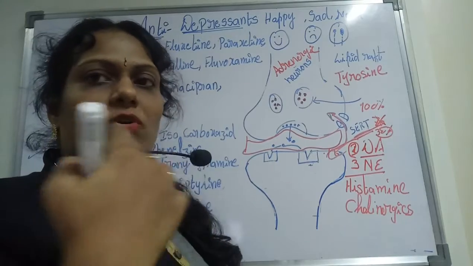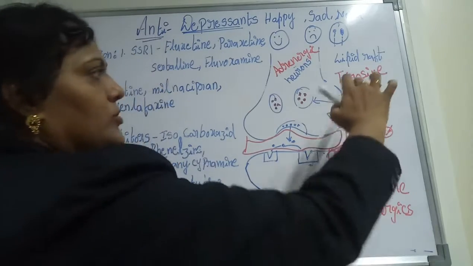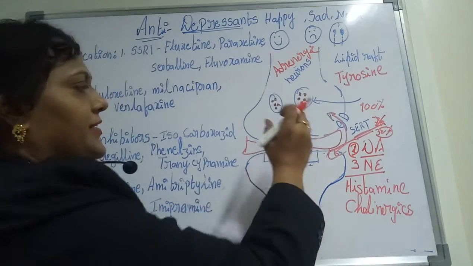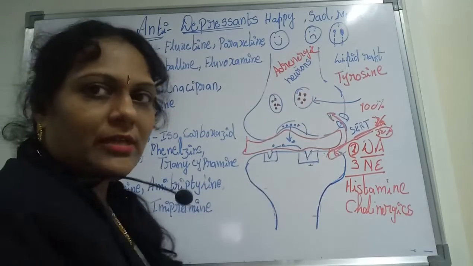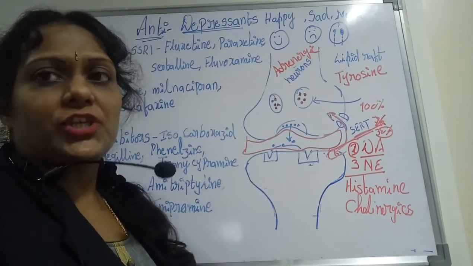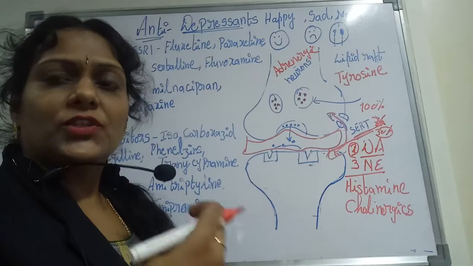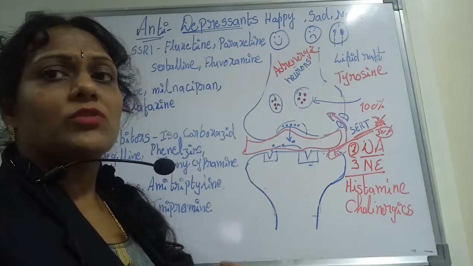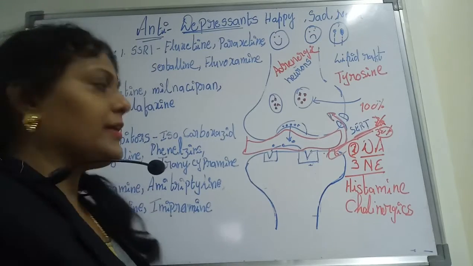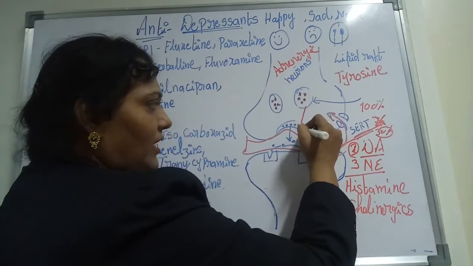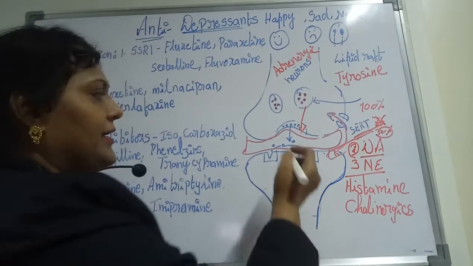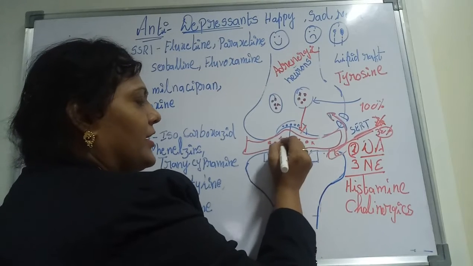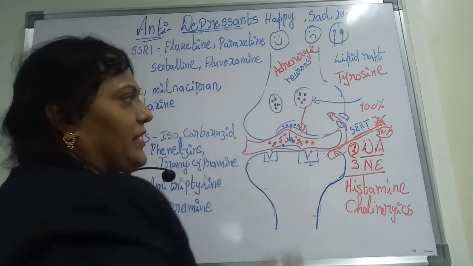This noradrenaline is stored in your synaptic vesicles, and whenever the stress condition or the depression condition comes out, whenever the action should be started, these neurotransmitters come to the edge and are released. So here I am indicating that they are released from the synaptic vesicles.